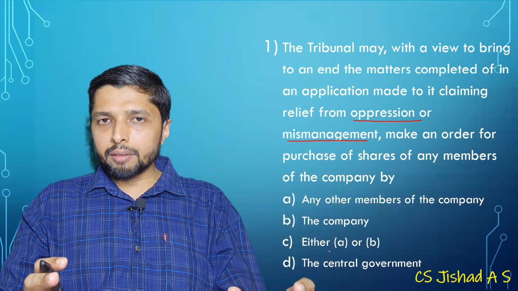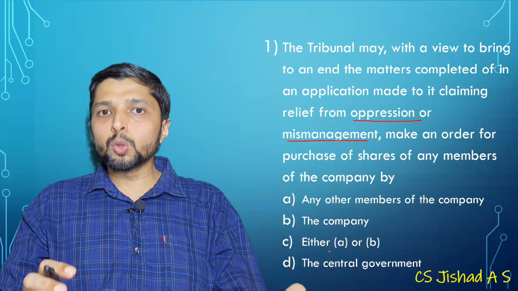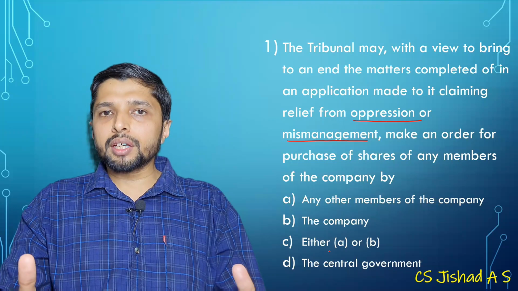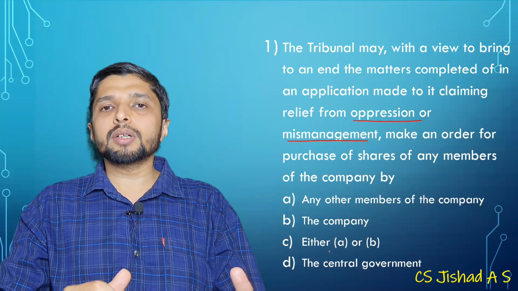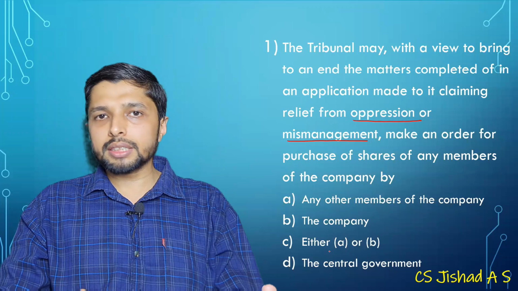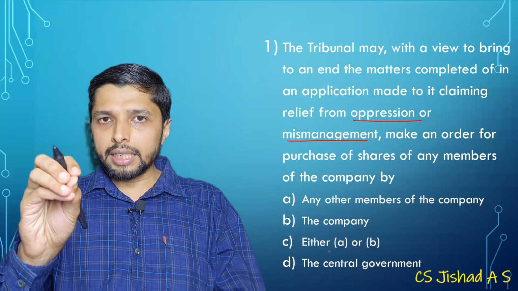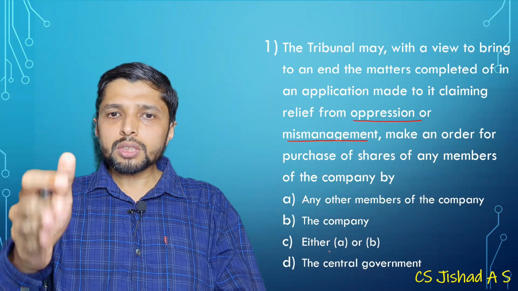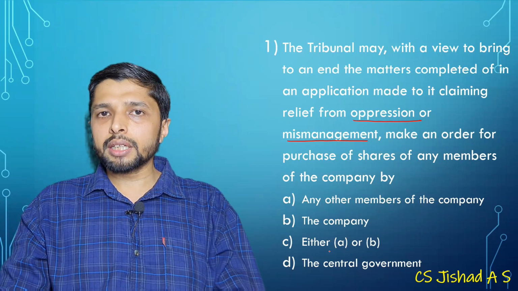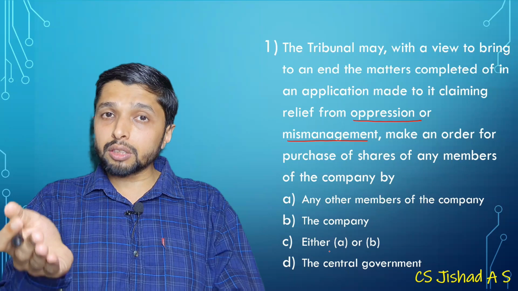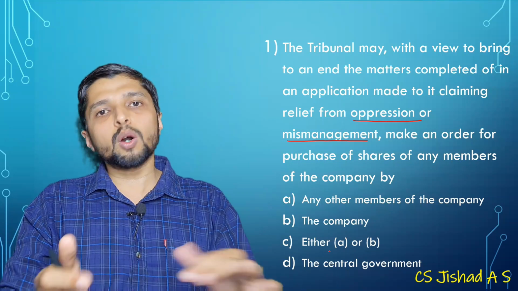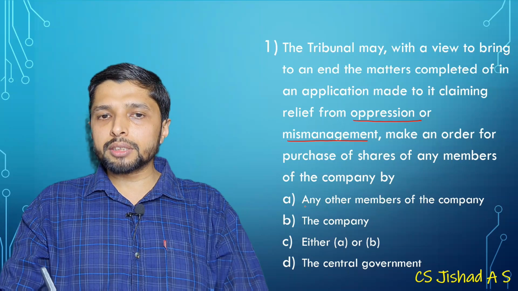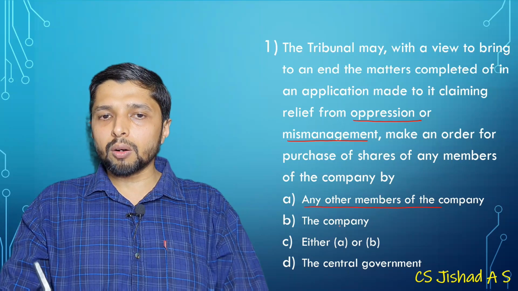In that we have learnt Section 242, powers of the Tribunal. When an application is given by a certain class of members, the Tribunal will be passing certain orders. The point is related to purchase of shares of any member by any member or the company.